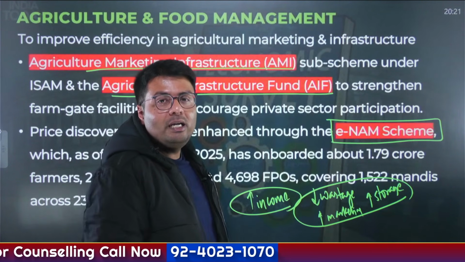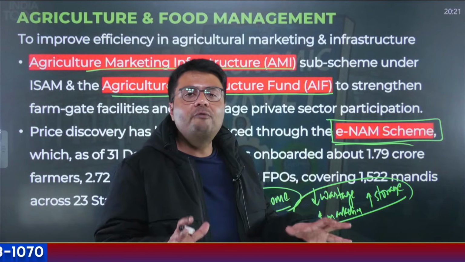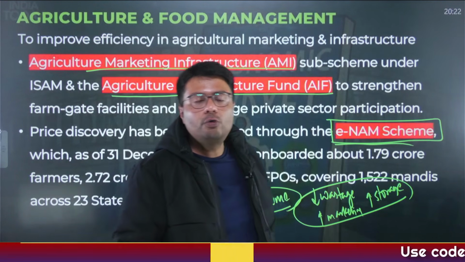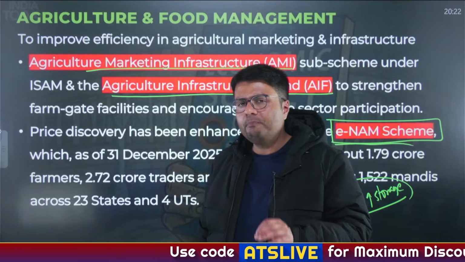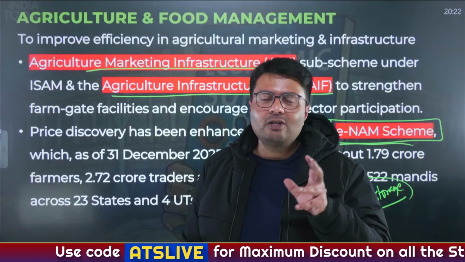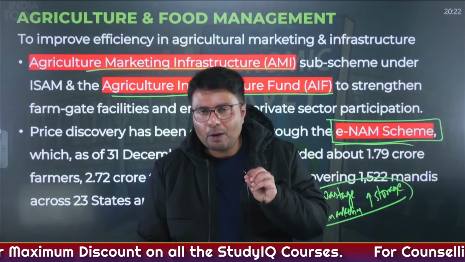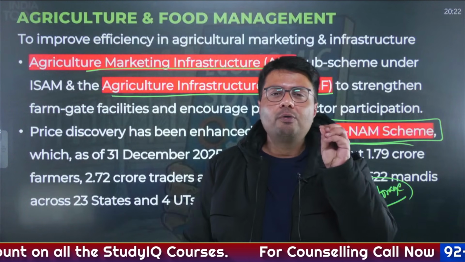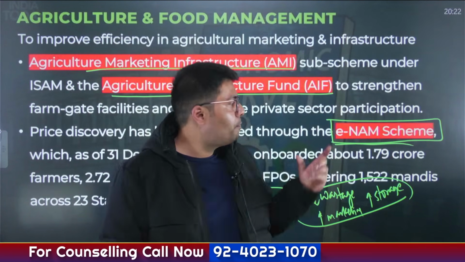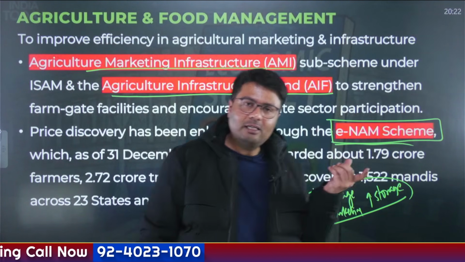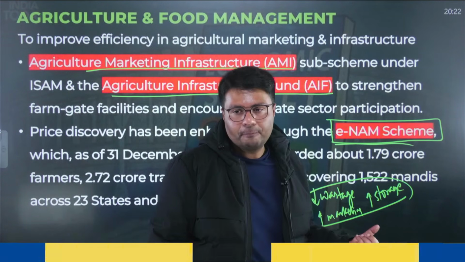All the APMC mandis in India will be connected through the eNAM scheme individually via the internet. And what the farmers need to do, they just need to open their smartphones or laptops if they know how to use them, log in, enter their foodgrains, and any trader in India, be it in Maharashtra, Tamil Nadu or West Bengal, can procure foodgrains from a farmer in Punjab. And this has all been possible due to the eNAM scheme. You can understand this directly leads to higher income realization for the farmers, right?